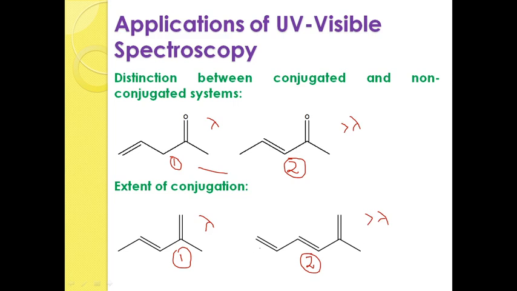So, if two compounds are given and you are investigating using UV visible spectroscopy, the compound which is giving the lower lambda value must be a low conjugated compound, and the compound which is having the higher lambda value must be the extent of conjugation containing compound. So, by this we can differentiate the two compounds by using UV visible spectroscopy.